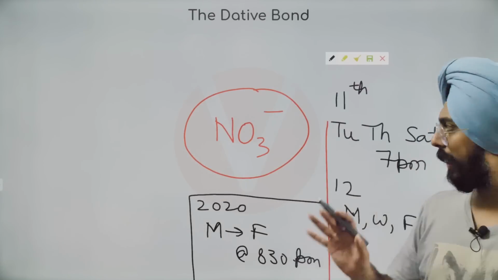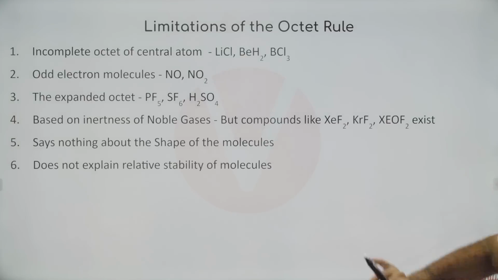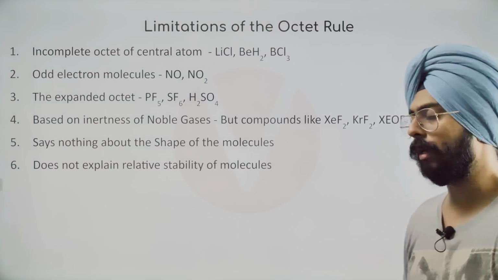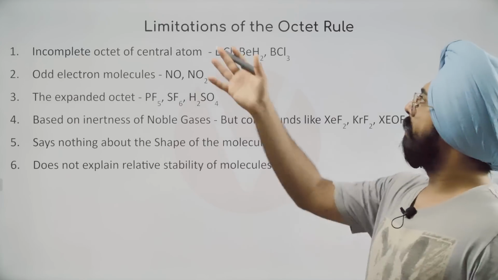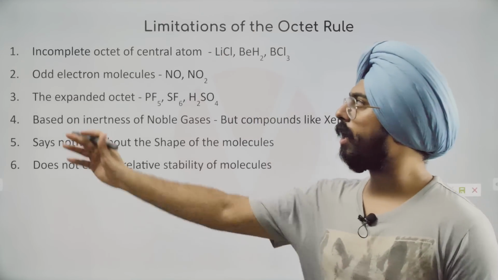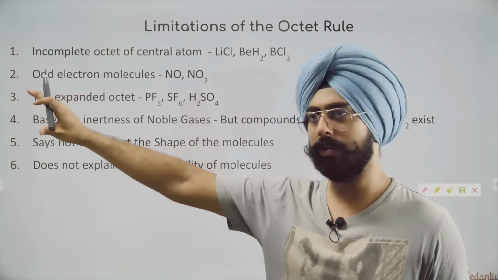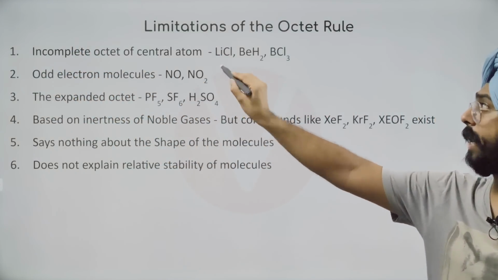So people, now let's quickly just go through the limitations of the octet rule. You might have studied this in your earlier classes. If you were in an ICSE board, then you've definitely studied these. So limitations of the octet rule are, there are a lot of compounds that form incomplete octets, LiCl.